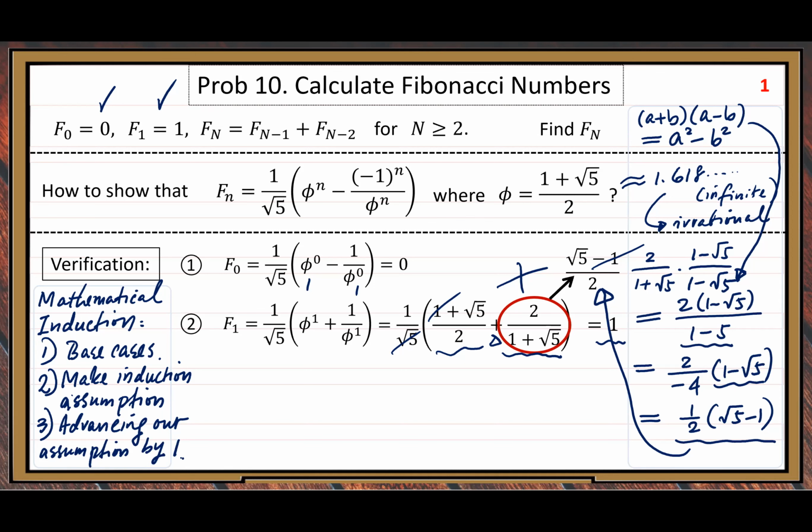Because in our assumption we use a parameter k, advancing our assumption on k by 1. More specifically, we will follow.